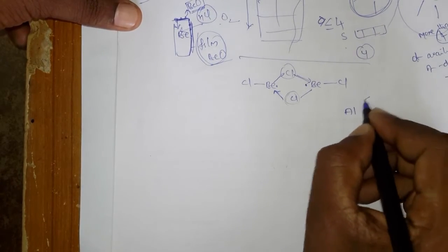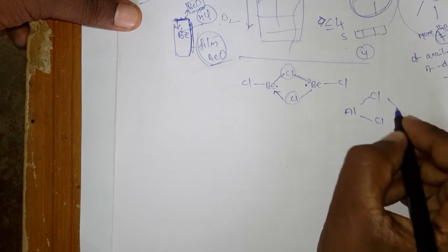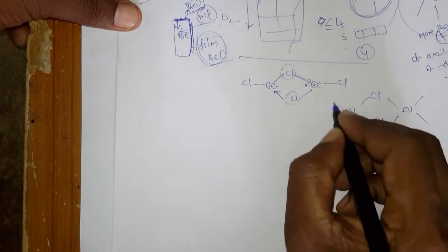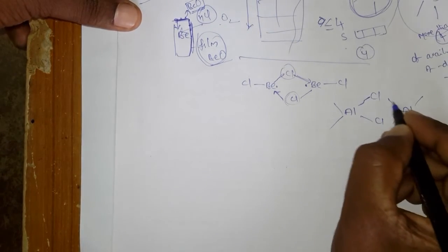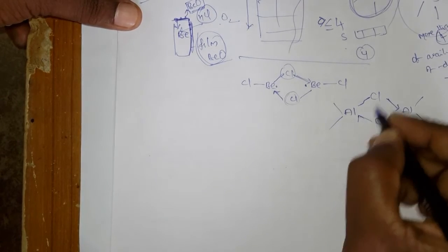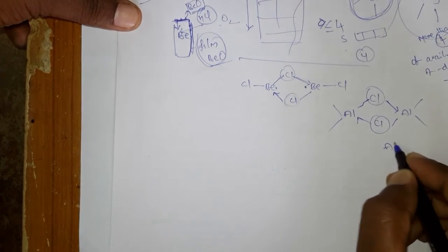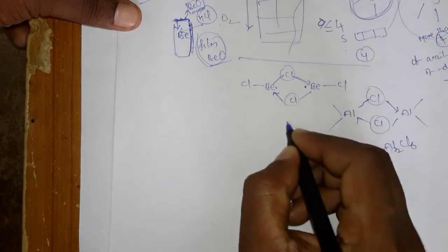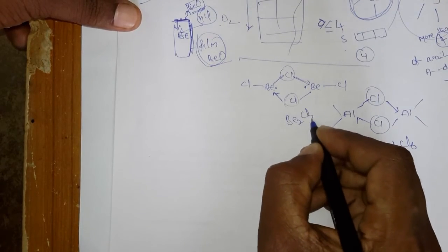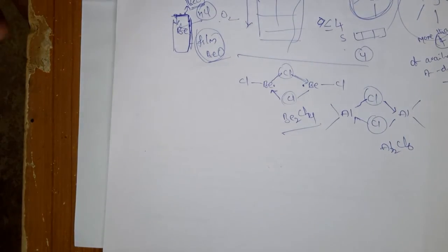Similarly, come to aluminum chloride. Here it is also the same thing. The chlorine is acting as a bridge in the aluminum. Al2Cl6. Here is the Be2Cl4. Okay.